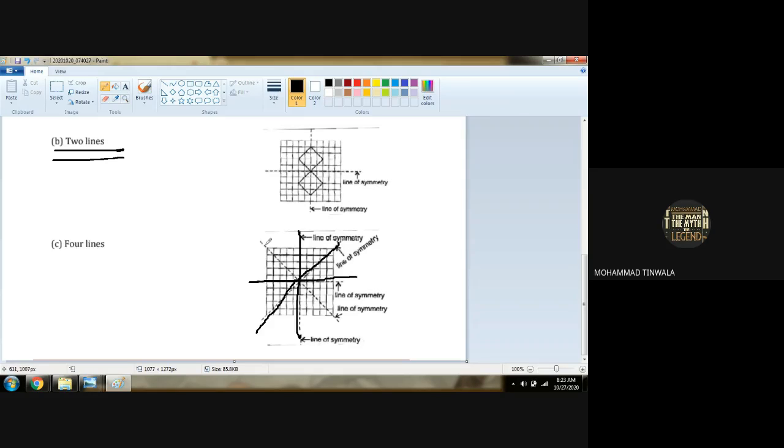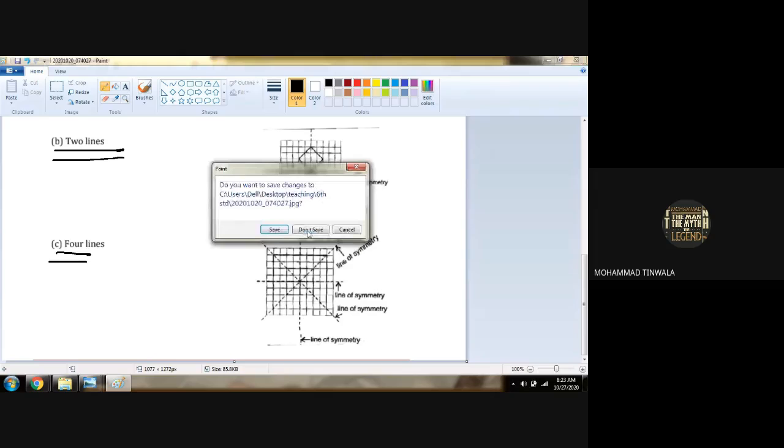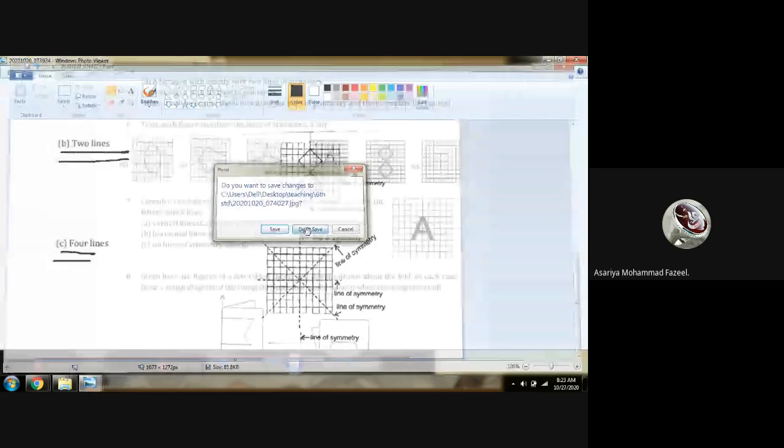Third line and fourth line of symmetry. Got it? Four lines of symmetry in a square. Then we have to recognize the pattern.